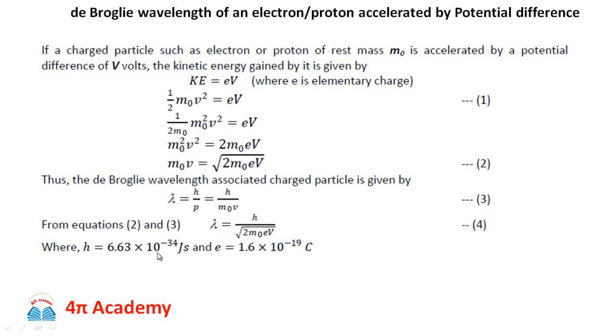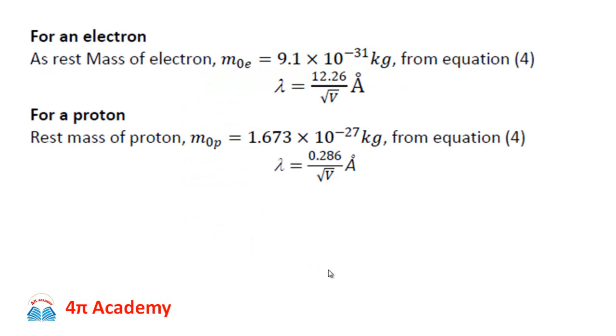It is 6.63 into 10 raised to power minus 34 joule second. e is charge of the electron, which is 1.6 into 10 raised to power minus 19 coulombs.